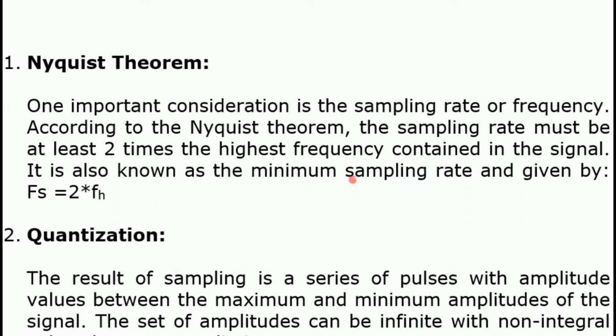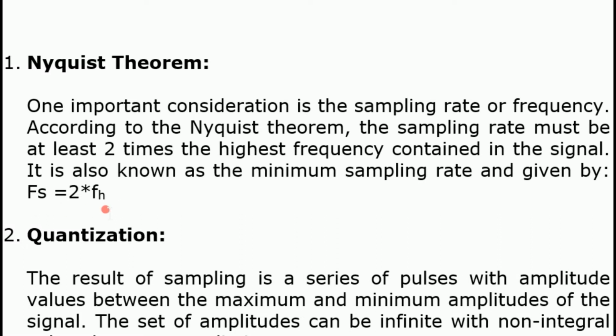It is given as Fs equal to 2 into Fh, that is 2 times the highest frequency in the signal. Remember the Nyquist theorem formula: Fs equal to 2 into Fh.